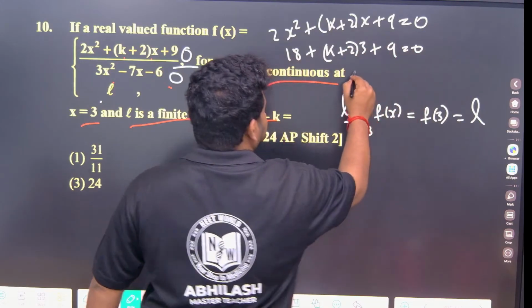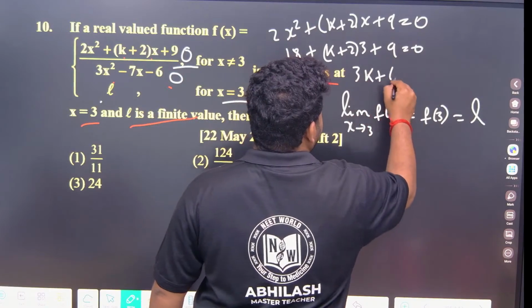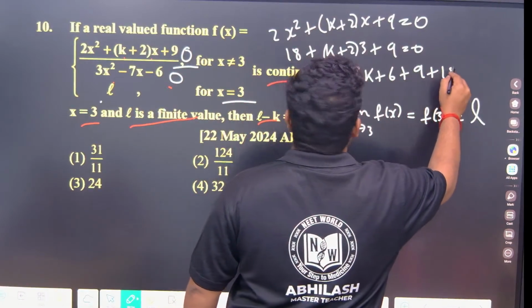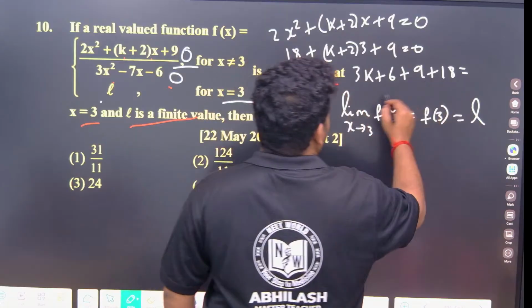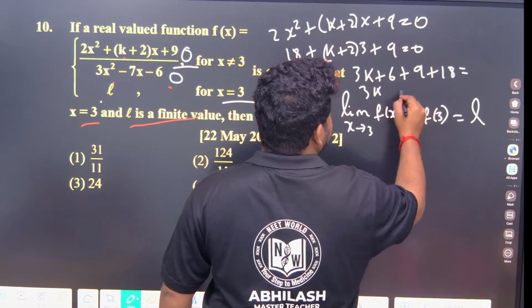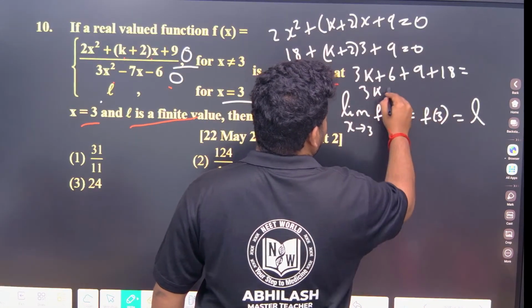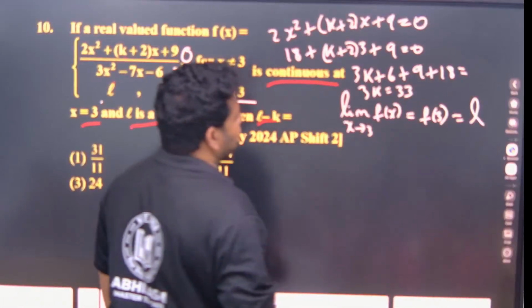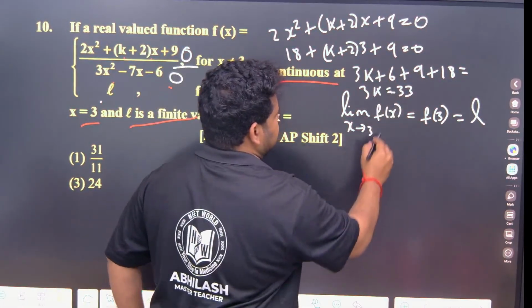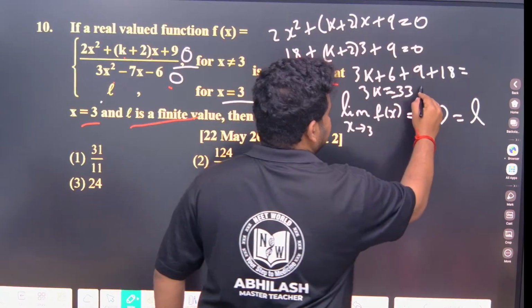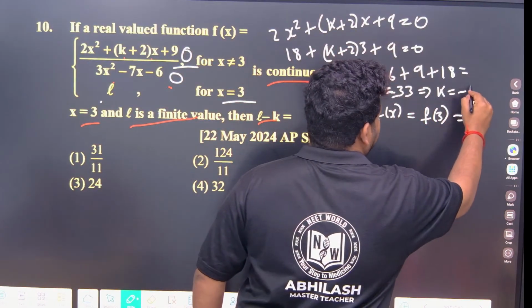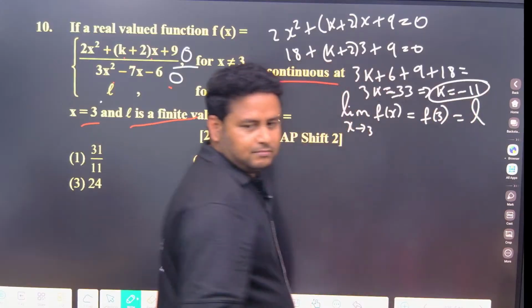This will be 3k plus 6 plus 9 plus 18. Is there any minus sign? No. So 3k, 9 plus 18 is 27, 27 plus 6 is 33. 3k is minus 33, correct? So this implies k is equal to minus 11. Mark it important, because we want the k value also.